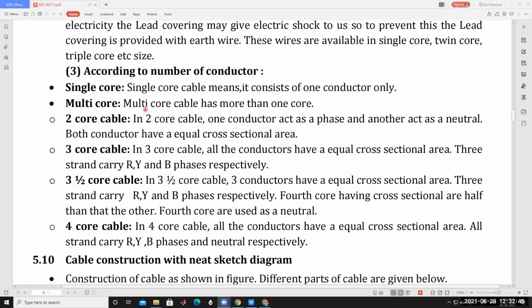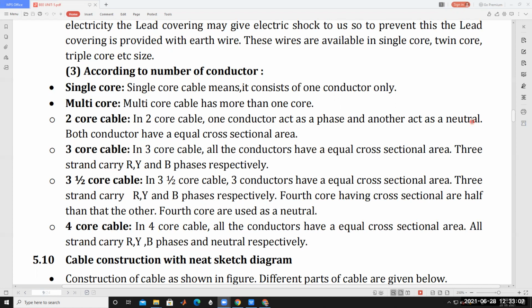Multi-core cable means more than one conductor. It's called multi-core cable, for example 2-core cable, 3-core cable, 3.5-core cable, 4-core cable. This multi-core cable can again be classified into different types. In 2-core cable, one conductor acts as a phase and another conductor as a neutral.